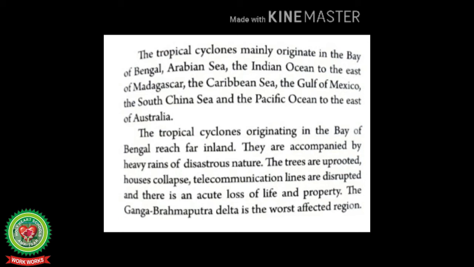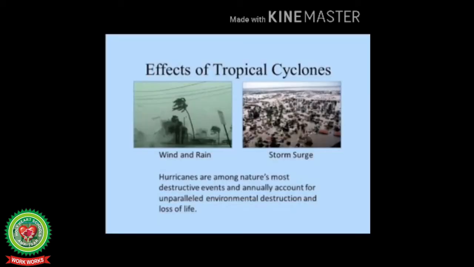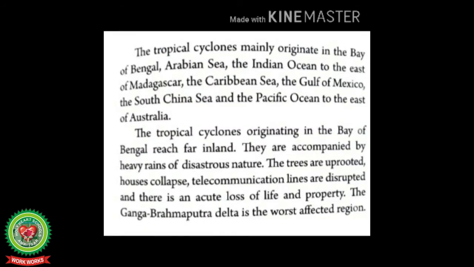The tropical cyclones originating in the Bay of Bengal reach far inland. They are accompanied by heavy rains of disastrous nature. The trees are uprooted, houses collapse, telecommunication lines are disturbed, and there is an acute loss of life and property. The Ganga-Brahmaputra Delta is the worst affected region.